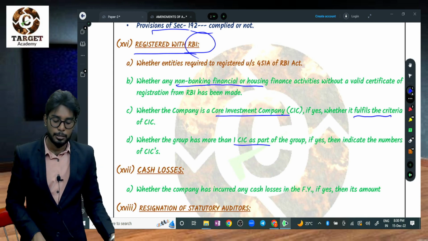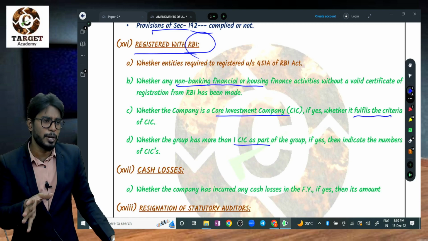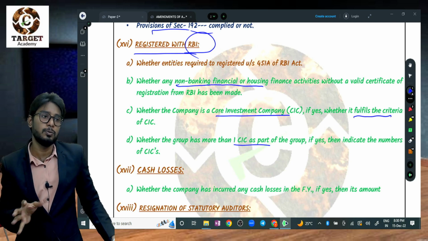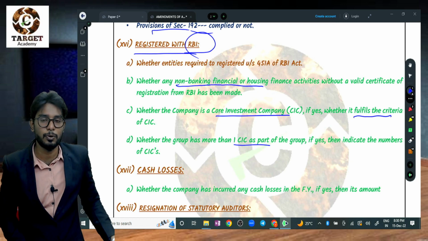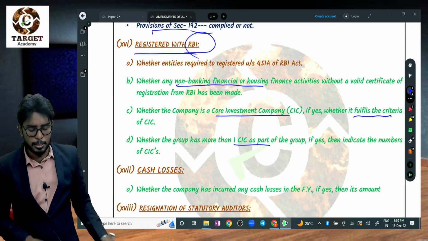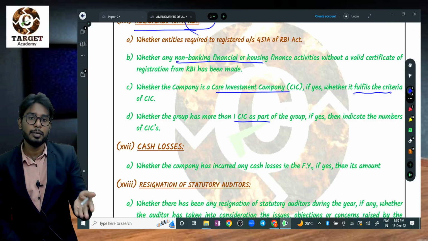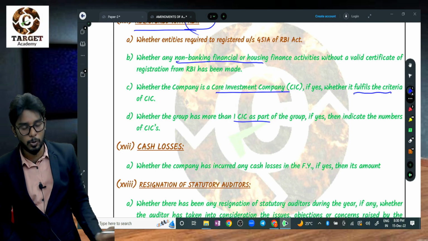So they have mentioned these two companies, and NBFCs, a very simple point in India. Any company doing finance business needs to take registration with RBI. They need to follow the guidelines of RBI. That is a simple thing. So if you are the auditor for the NBFC, you need to check whether they have registered with RBI or not. If yes, report yes. If no, report no.